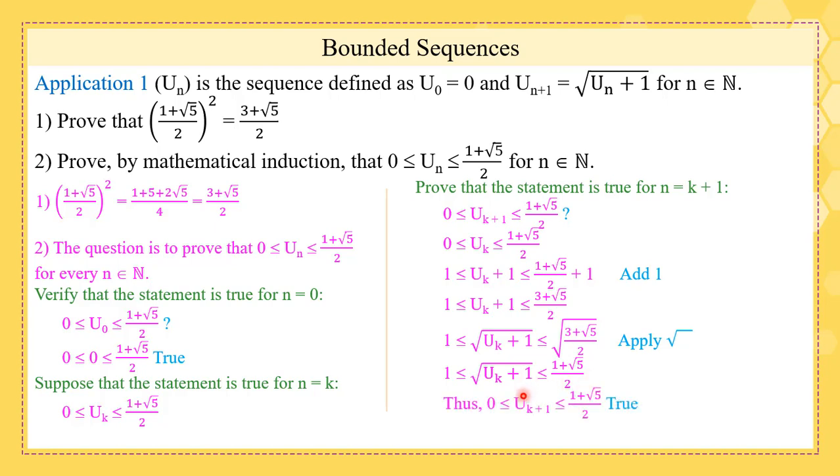And from here, we can say that u(k+1), the square root of uk plus 1, is bounded between 0 and (1 plus radical 5) over 2. Therefore, un is between 0 and (1 plus radical 5) over 2. Now remember, dear students, if this radical is between 1 and (1 plus radical 5) over 2, it will be automatically between 0 and (1 plus radical 5) over 2.